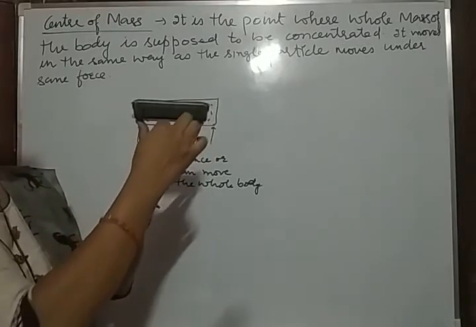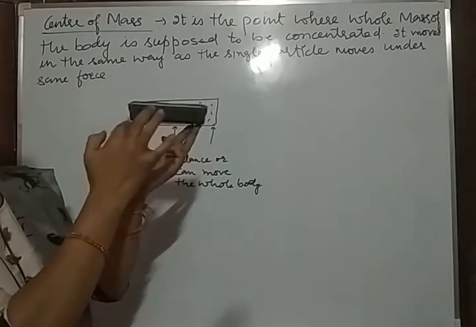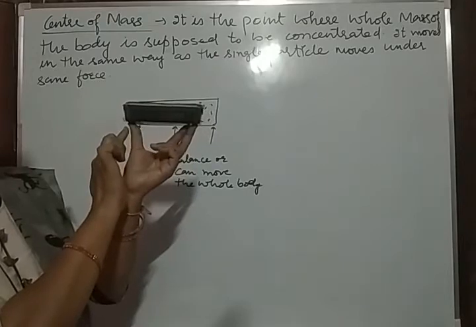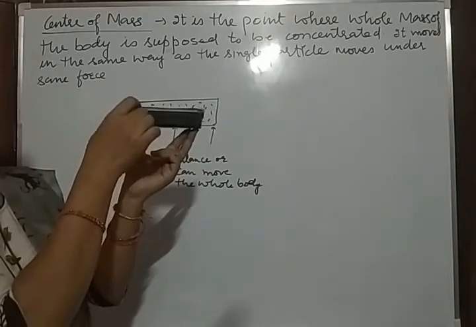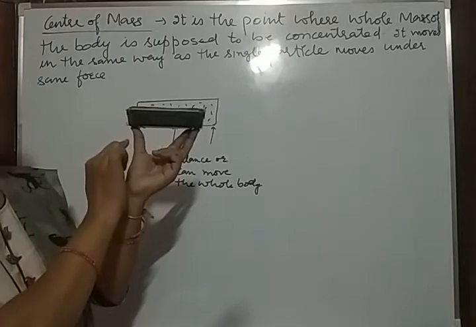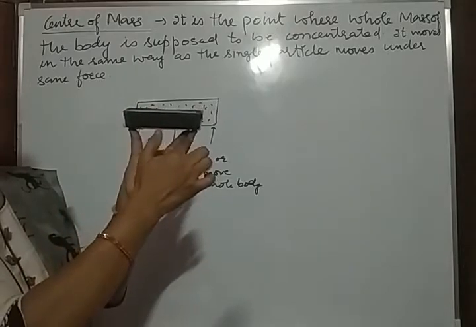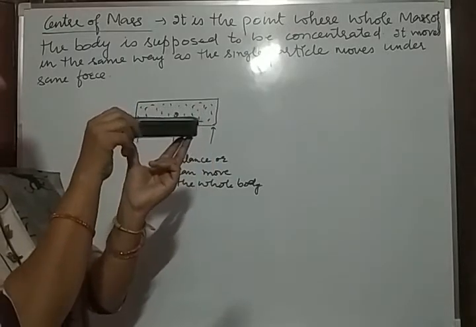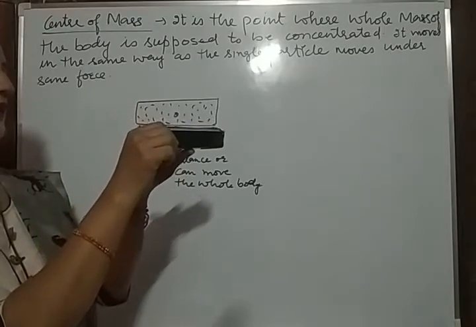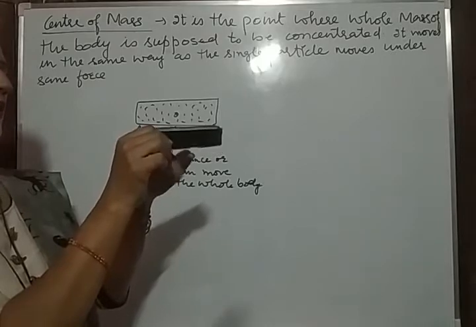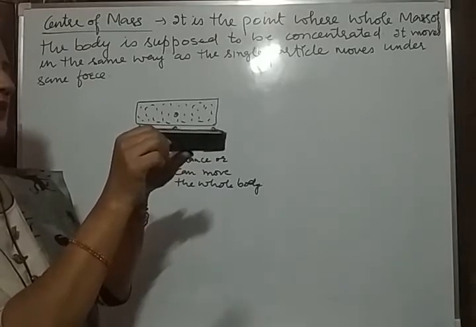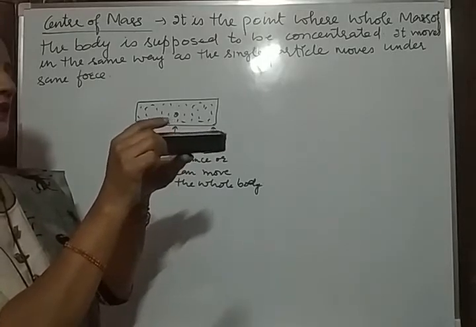It means the weight of the duster is balanced by these two points. One force is acting here and another force is acting here. It means half of the force is balanced by this arm and half by this arm. Now you have to adjust it so that we apply the force at a single point and at that single point this duster is balanced.